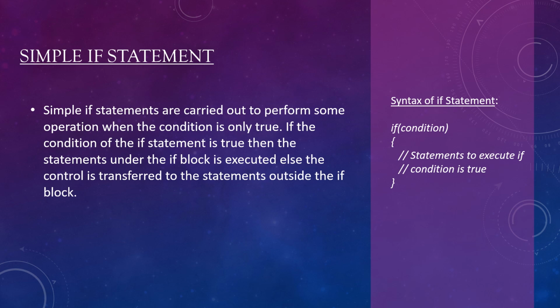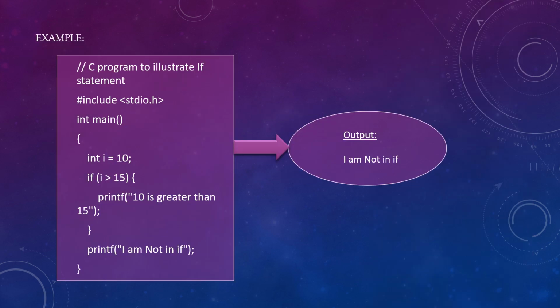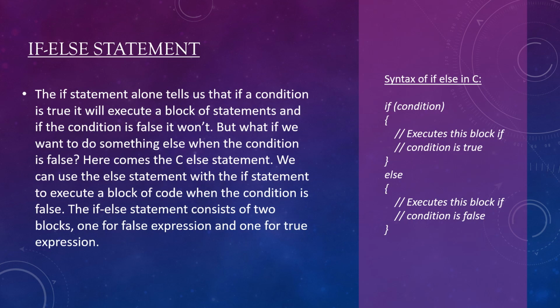Simple if statement. Simple if statements are carried out to perform some operation when the condition is true. If the condition of the if statement is true, then the statement under the if block is executed, else the control is transferred to the statements outside the if block. So here is the syntax of if statements, and this is simple if statements, and here is an example program and an output.